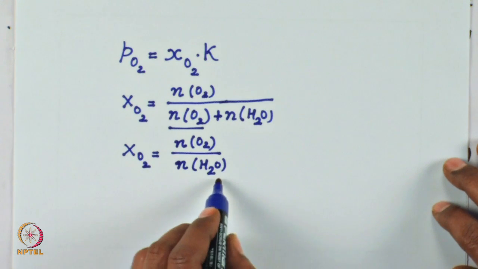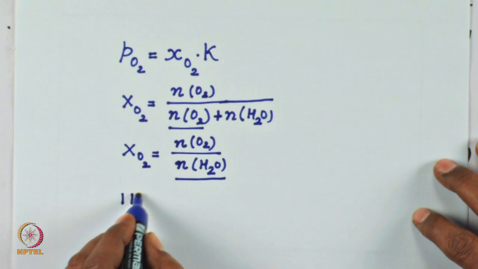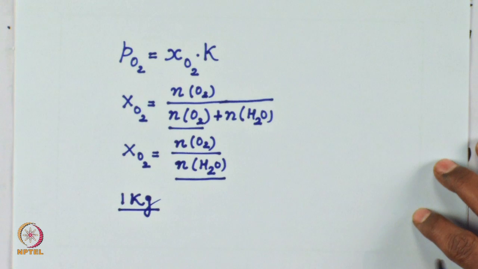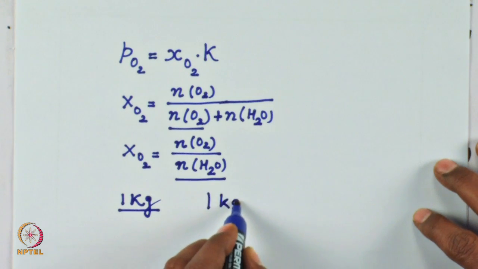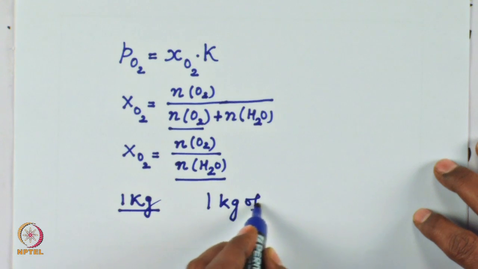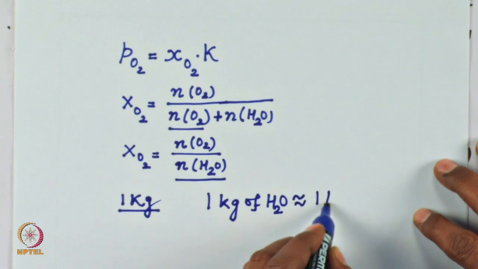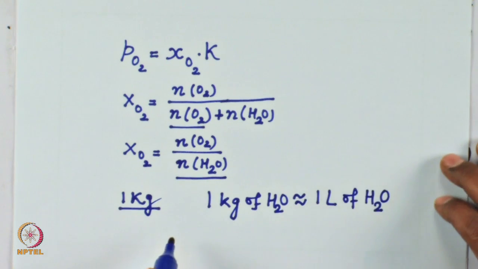I can easily calculate the number of moles of water provided I consider either 1 kilogram or 1 liter. See, 1 kg of water is approximately 1 liter of water, because the density is approximately 1.